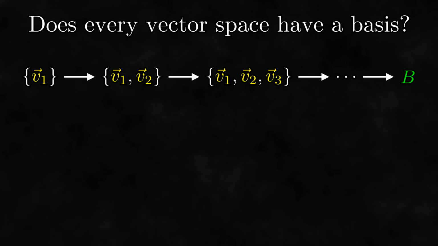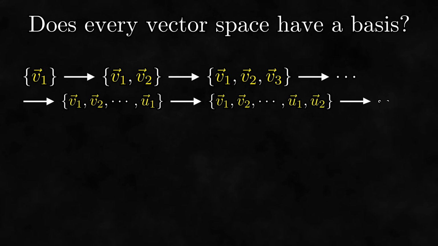Now you might object to this and say that some spaces have infinite bases. However, this process works indefinitely, well past infinity. Even if we have to repeat the process infinitely, it must eventually end. Now you might still object to this, saying that repeating a process infinitely is impossible, and well, you're right. This is the gap in the proof that we'll need Zorn's lemma to prove. However, if we can fill this gap, the proof is complete. We keep repeating the process until we get a basis.